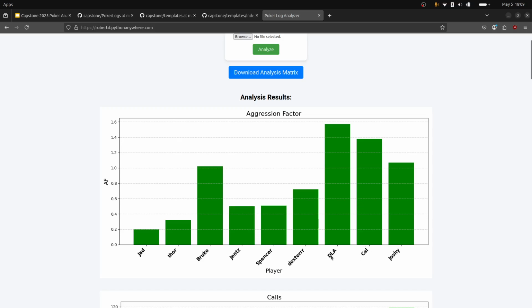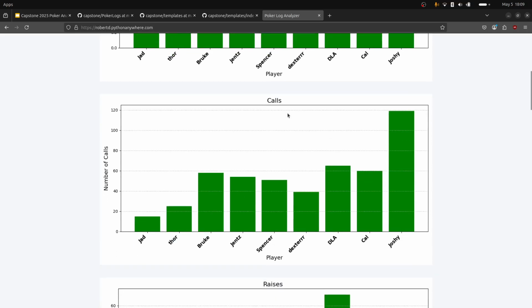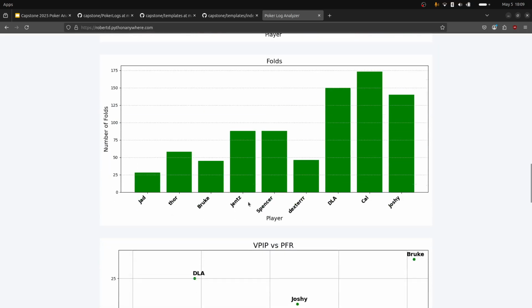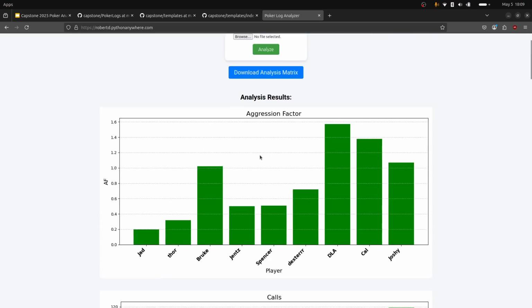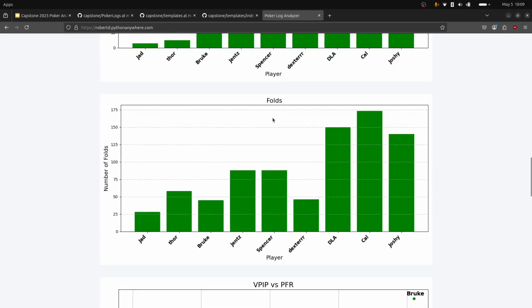So you can see some players, like Cal and DLA, have pretty high aggression factors, so they're more aggressive players. That means they bet and raise more than they call. Whereas Jad and Thor have lower ones. Some more charts. This just shows number of calls, number of raises, number of bets, number of folds. So these are sort of less critical, but they're used to build these other stats like aggression factor.